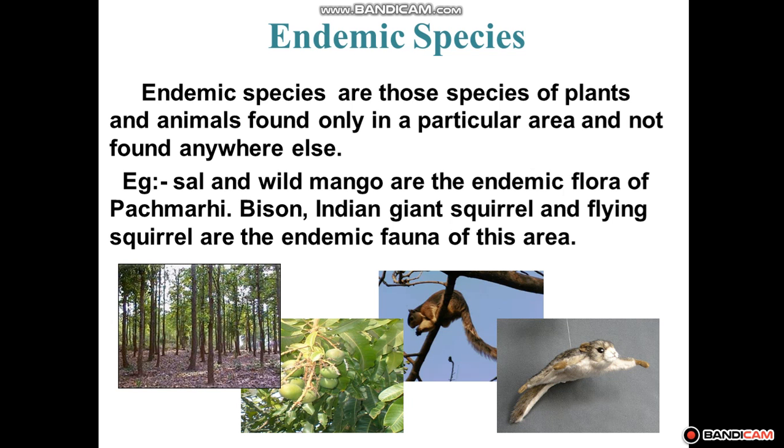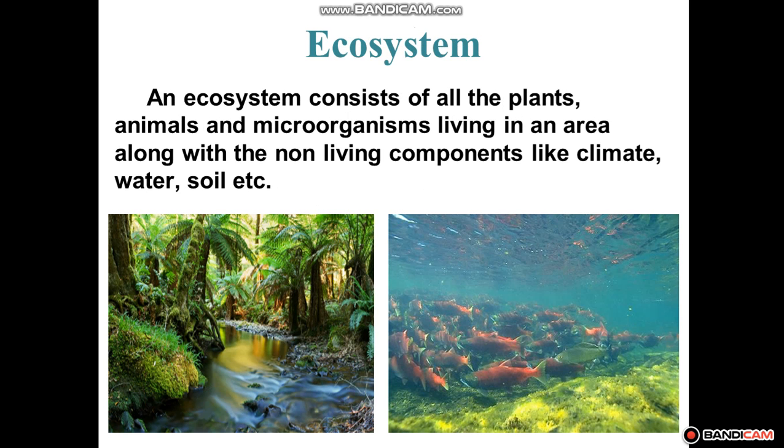So there are two important terms, students, related to this chapter that I want to discuss with you. First is the ecosystem. Now what is an ecosystem? An ecosystem consists of all plants and animals and microorganisms that live in an area along with non-living components like climate, water and soil. Okay, and the other term is the species.